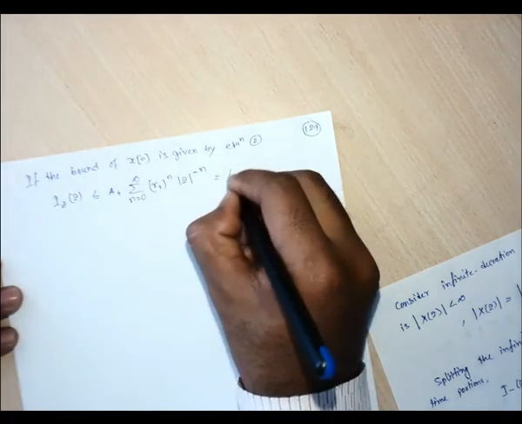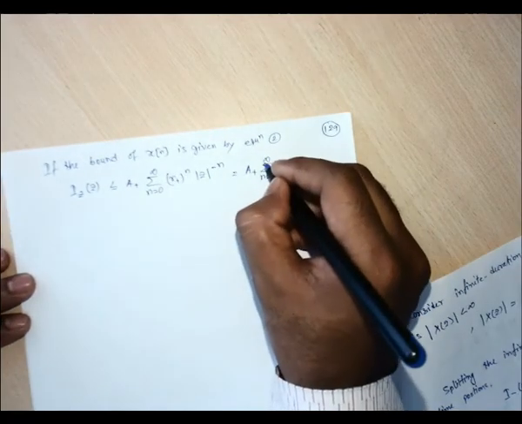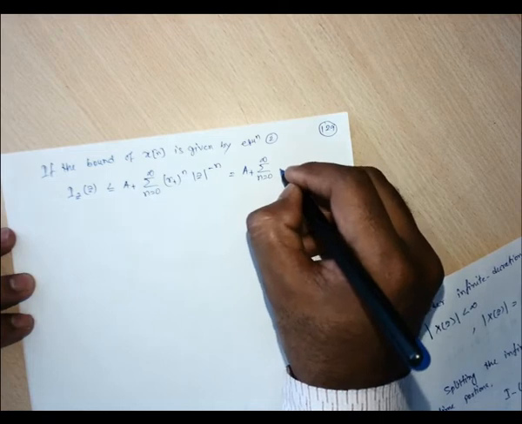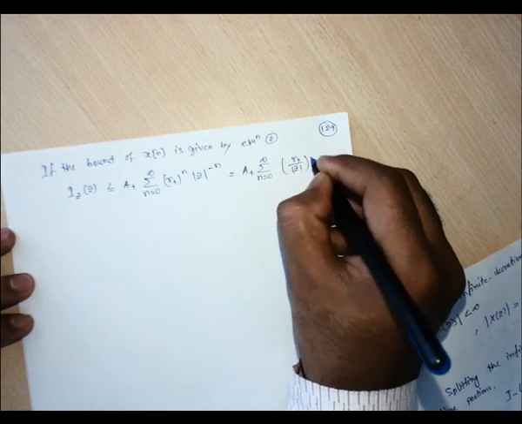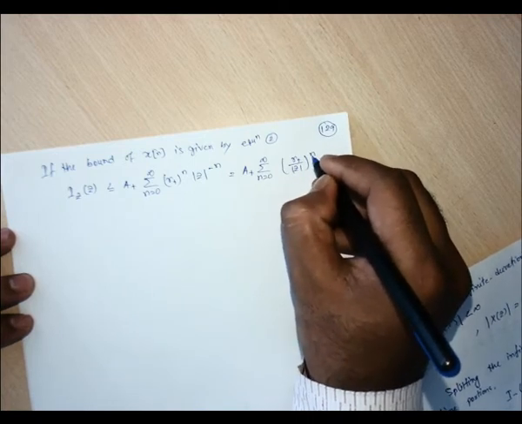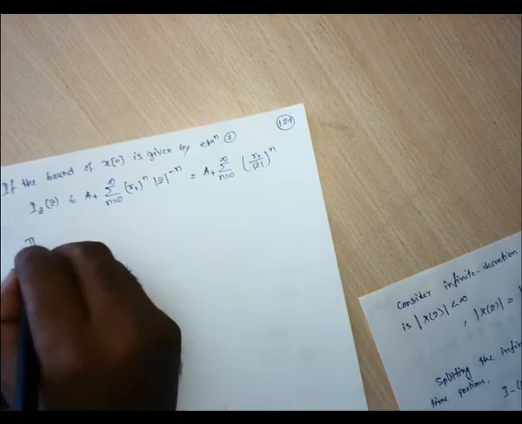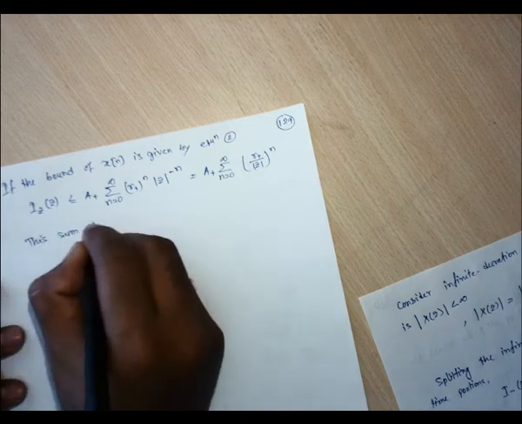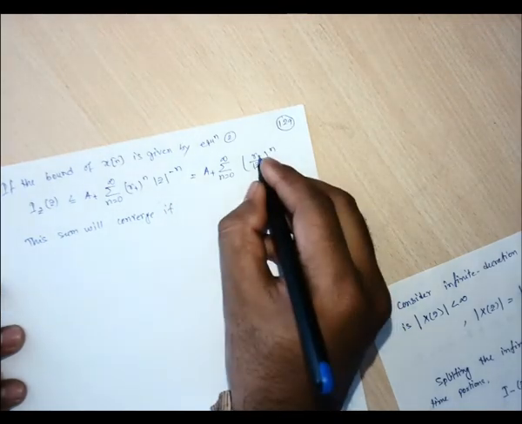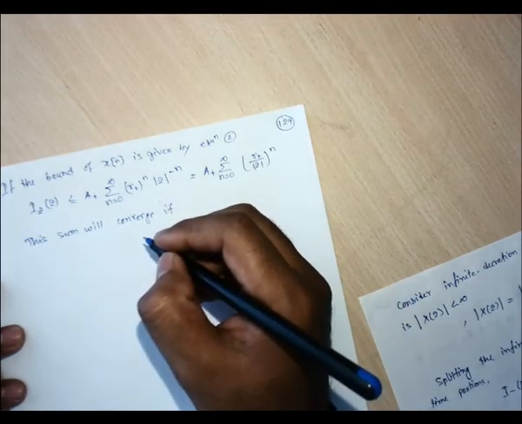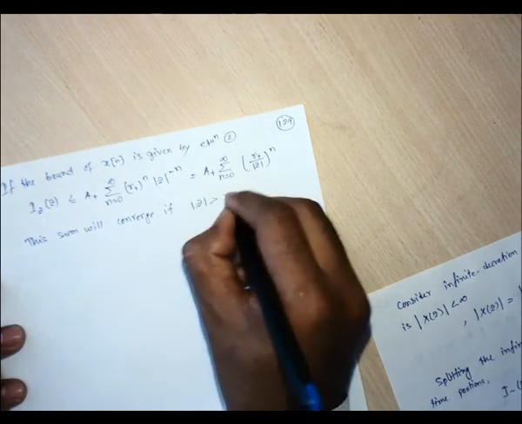So this one will be a plus, summation n equals 0 to infinity, r plus by mod of z, whole to the power n. Right? So what is the condition of this convergence? This sum will converge if this ratio is less than 1, so mod of z should be greater than r plus.